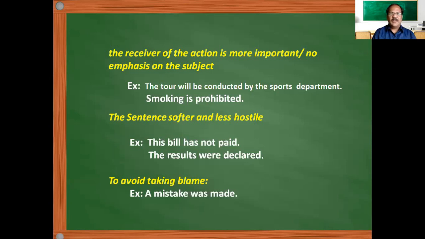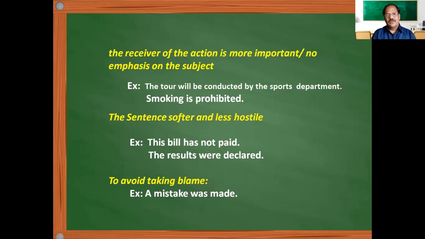And "the results were declared." Whether the results were declared or not, that is important. Who declared the result? Everybody knows that, because in the context people know. For example, the board of intermediate declared the result, because the intermediate results will be declared by the board of intermediate.